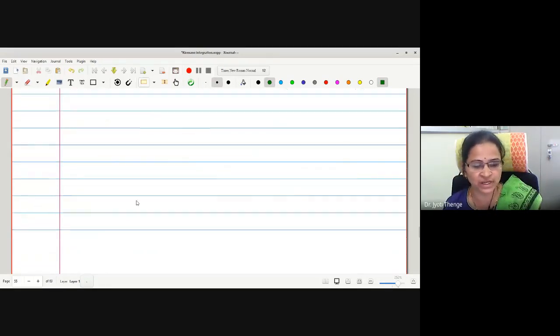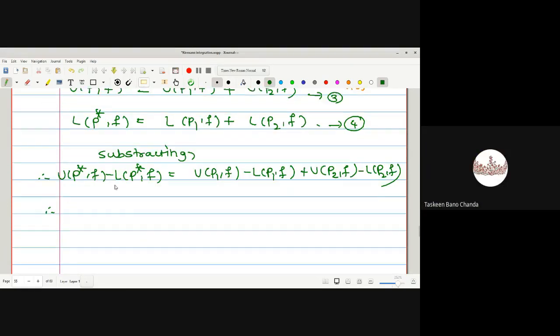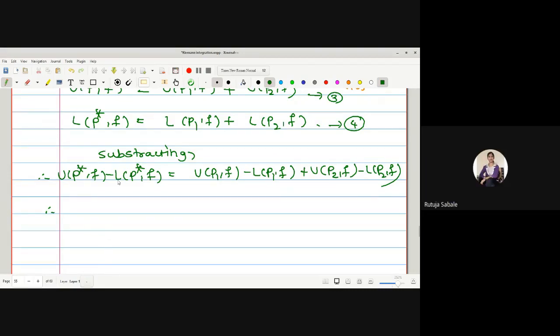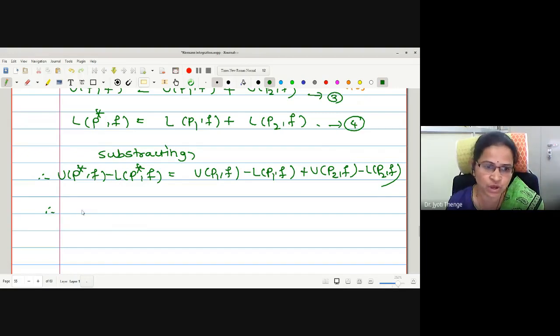Is this point clear to everyone? Yes, ma'am. Now this term is less than epsilon. Therefore, the right side is also less than epsilon.